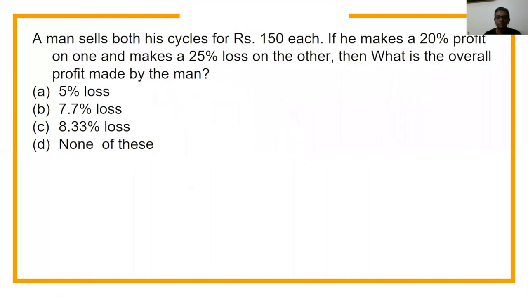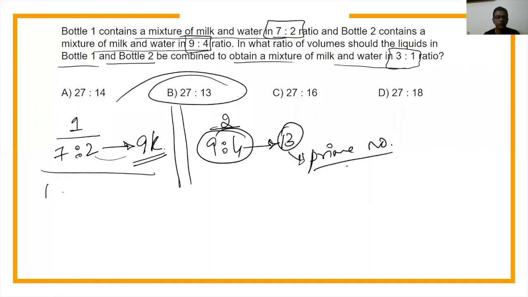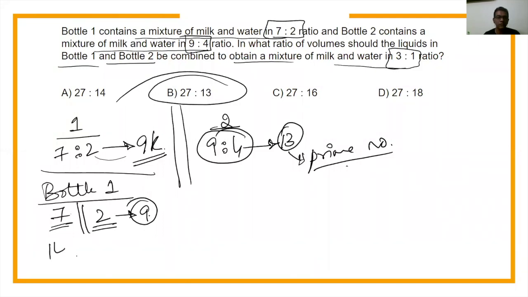You are mixing bottle 1, okay? Bottle 1 contains what? 7 liters of milk and 2 liters of water. This is the ratio, right? What do you mean by ratio? That if this is 7 liters of milk, then this should be 2 liters of water, which means you should have 9 liters of solution. Or if this is 14 liters of milk, then this is 4 liters of water, and thus you should have 18 liters of solution, which means your bottle 1 should have a 9 ka multiple. Okay, 9k doesn't mean 9,000. 9k means 9's multiple. Are we clear till here?